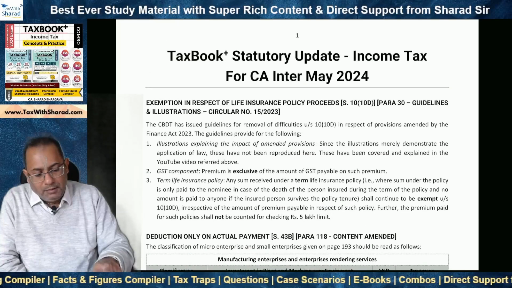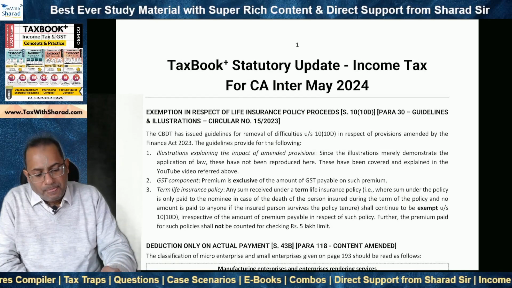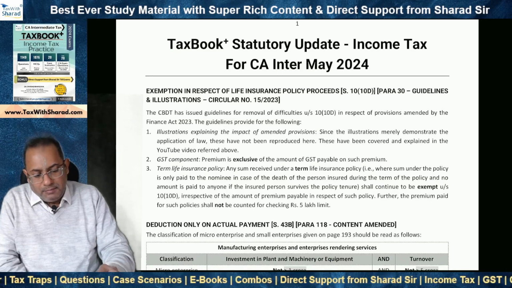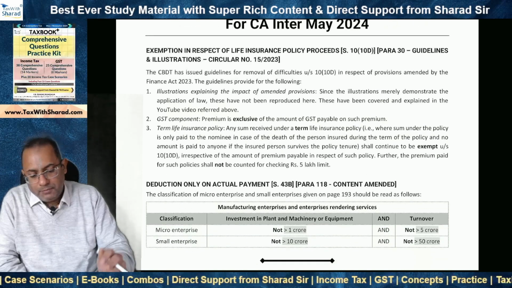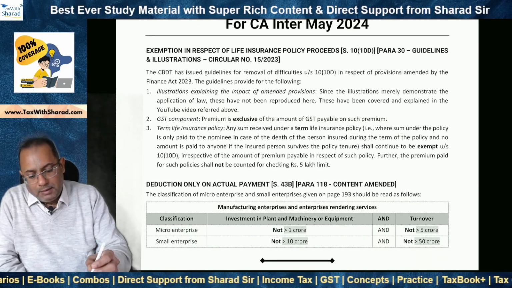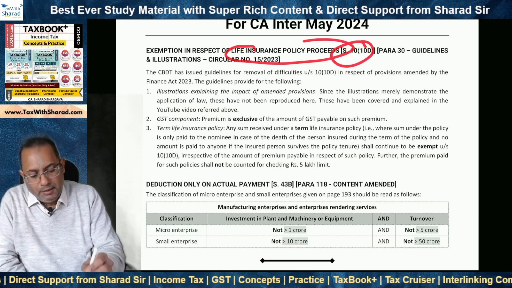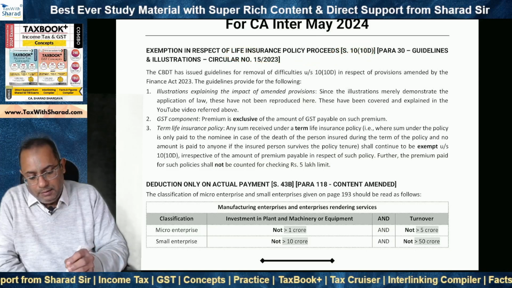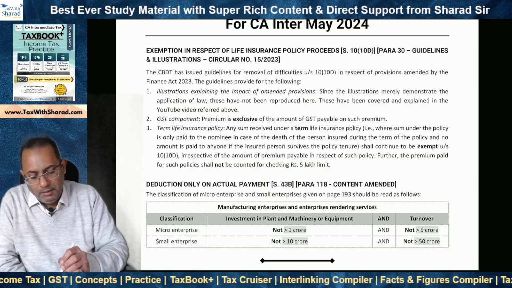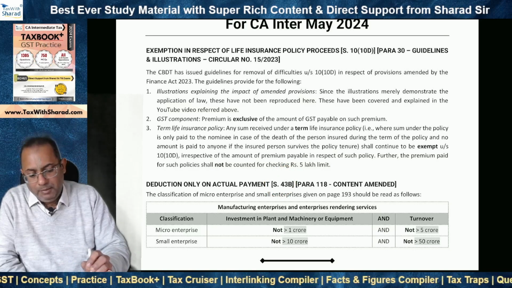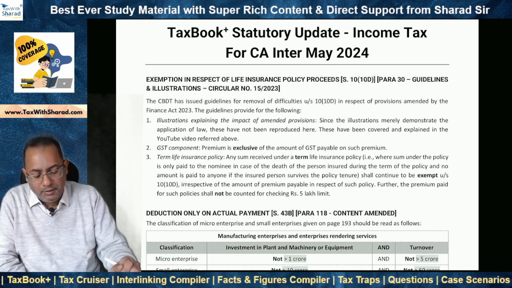Now, as far as income tax is concerned, we will first pick up income tax and then we will move on to GST. As far as income tax is concerned, basically we need to cover two items. One is in respect of exemption for life insurance policy proceeds, which is section 10(10D). And the second is a point which we need to cover in respect of section 43B, which is deduction only on actual payment.